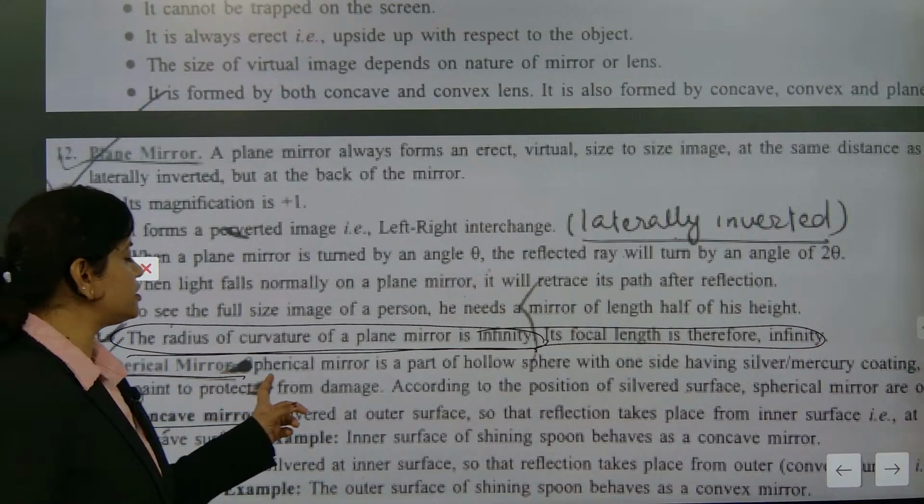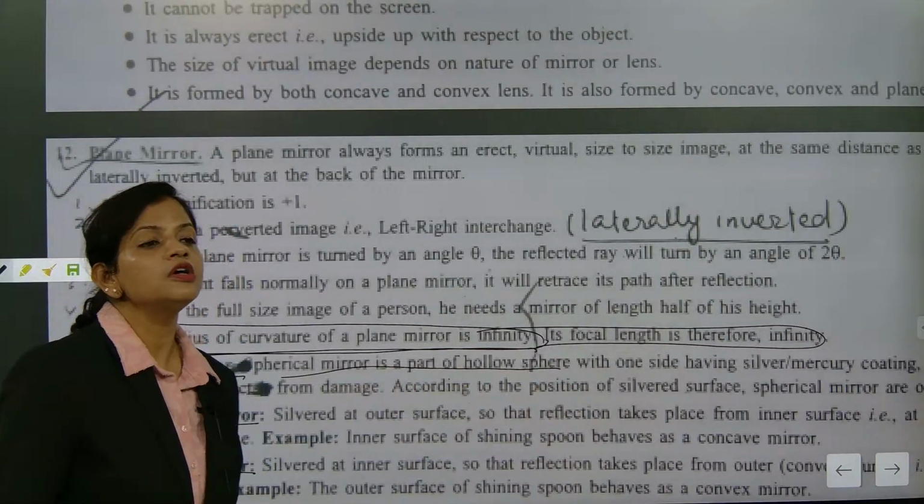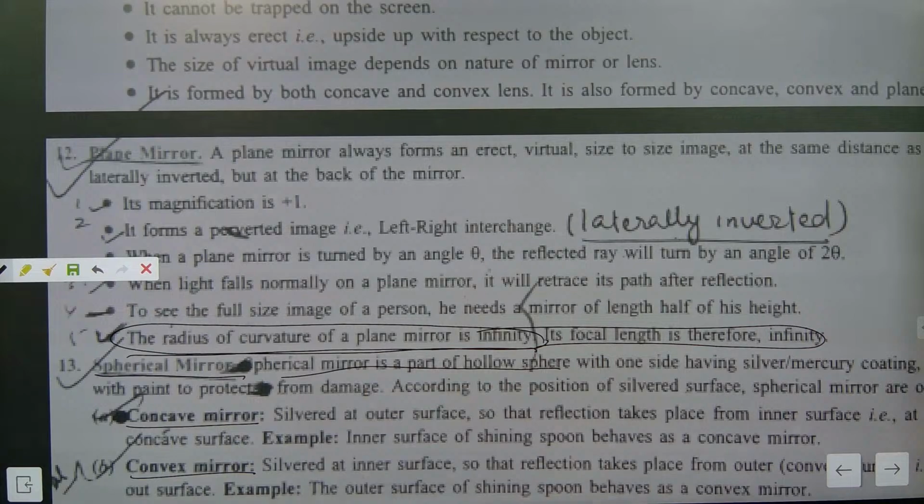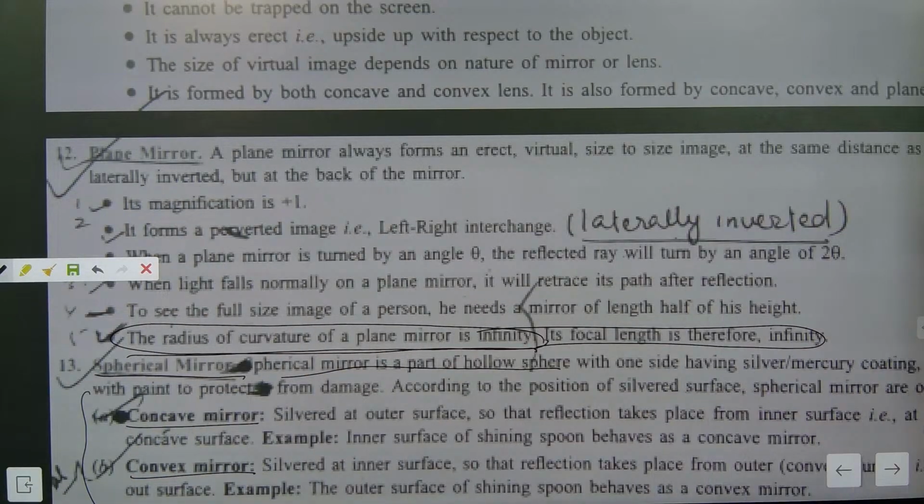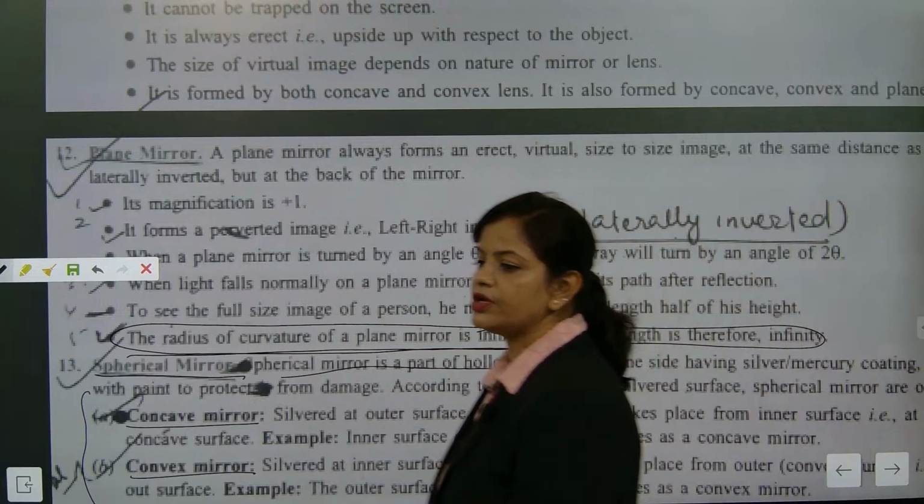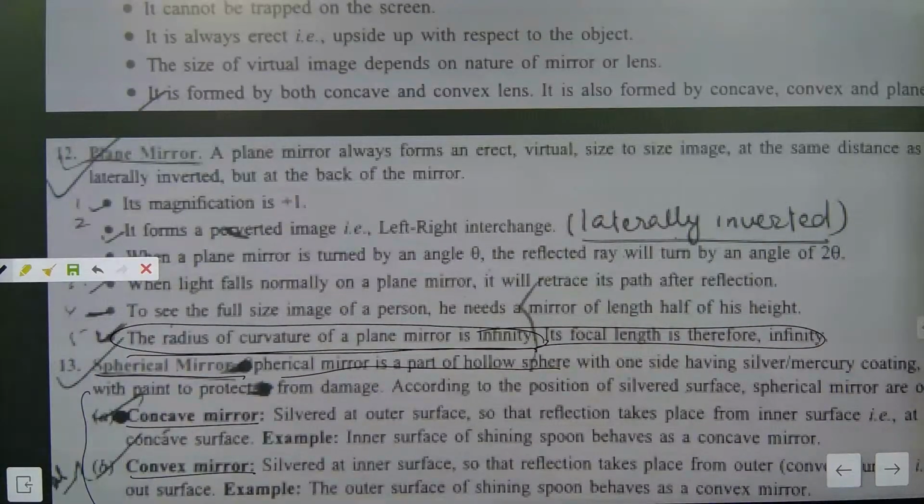Now, a spherical mirror is a part of a hollow sphere. I am going to talk about some of the rules for concave mirror and convex mirror, and then we will go to the cases of concave mirror and convex mirror. That is the most important part I am going to teach. Three points are still left, and I am going to talk about them. So now let's check this one out.